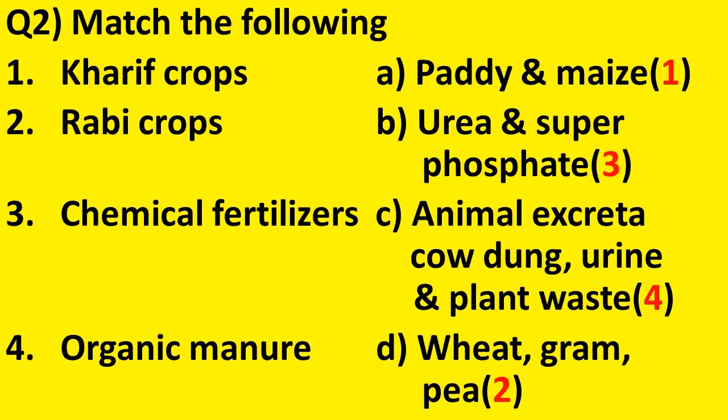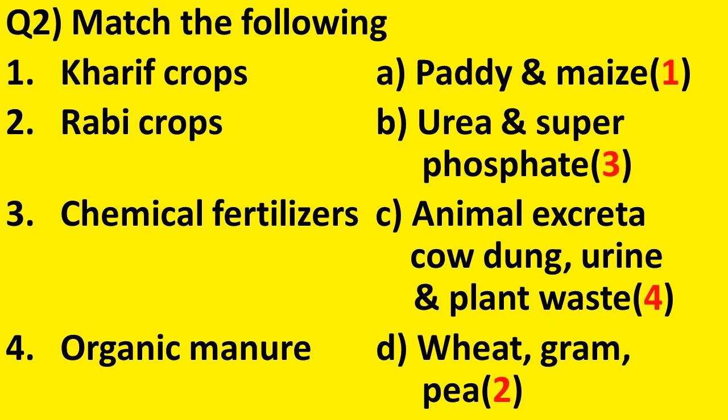Now, let us discuss question number 2. It is match the following. Here I will read out the direct answers. Number 1, Kharif crops. Here, out of the given options, paddy and maize are Kharif crops. Number 2, Rabi crops. Which are the Rabi crops given here? Wheat, gram and pea.